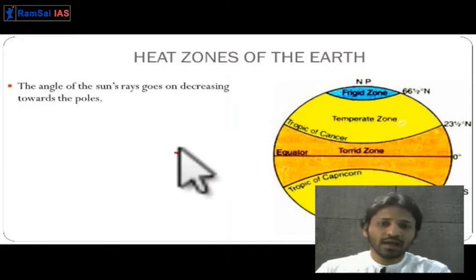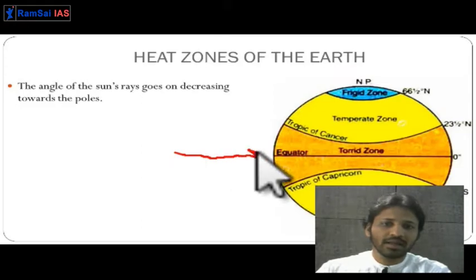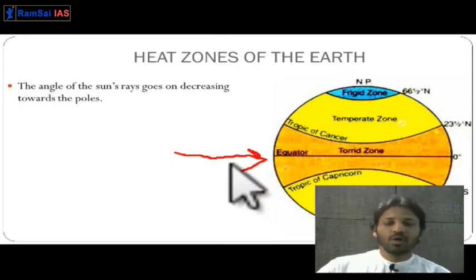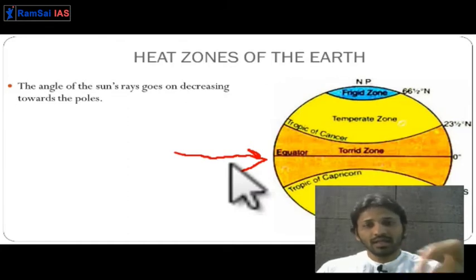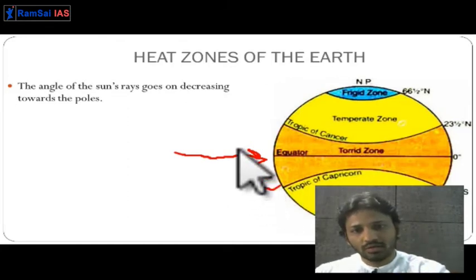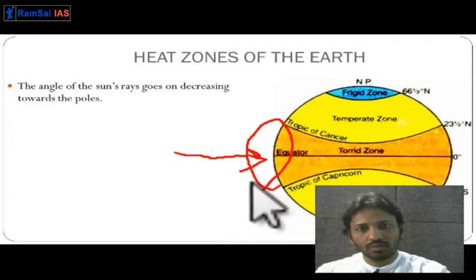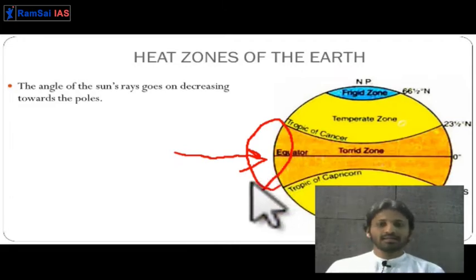You can see over here, the angle of the sun rays is at least overhead once in this torrid zone. Getting it? Sun will travel 23.5 north and 23.5 south. So this is the torrid zone.